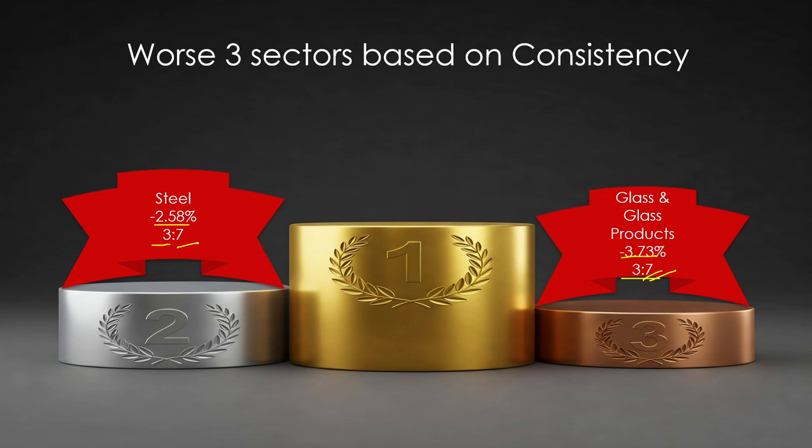And the worst of all sectors in May in terms of consistency is the printing and stationery sector with minus 2.47%. But more importantly, only 2 years this sector has given positive returns in the month of May, and 8 years the sector has given negative returns.